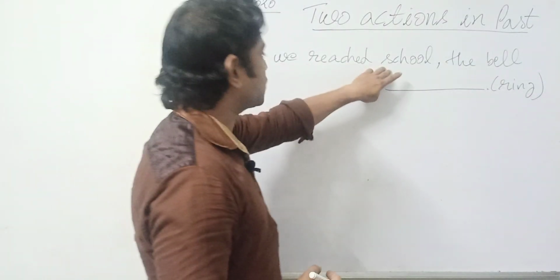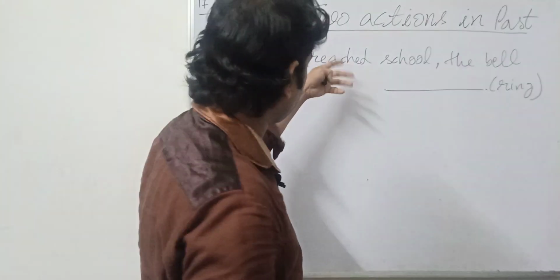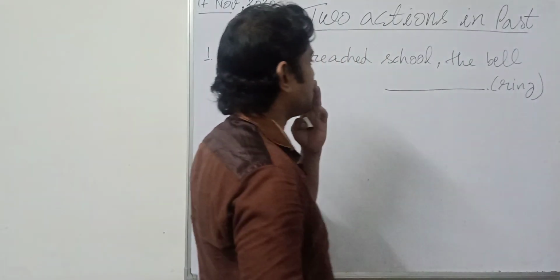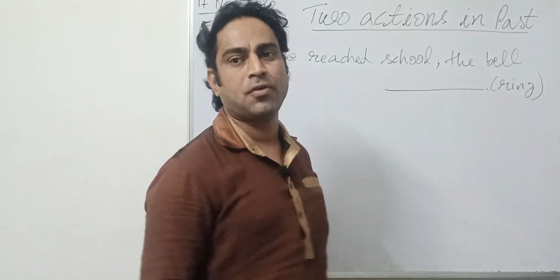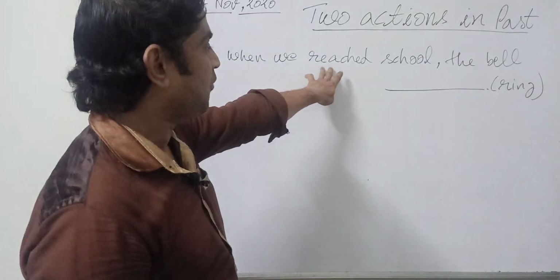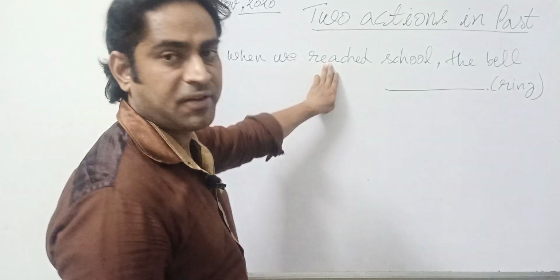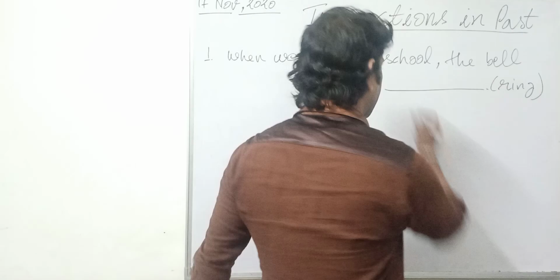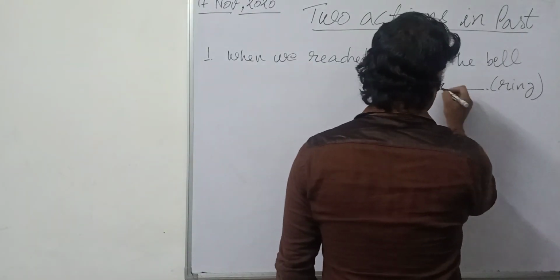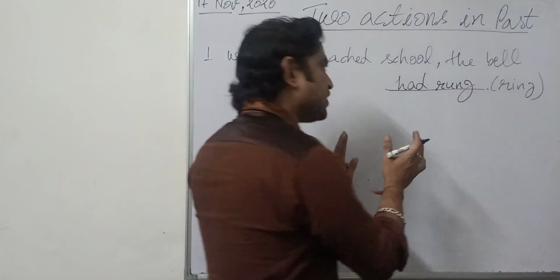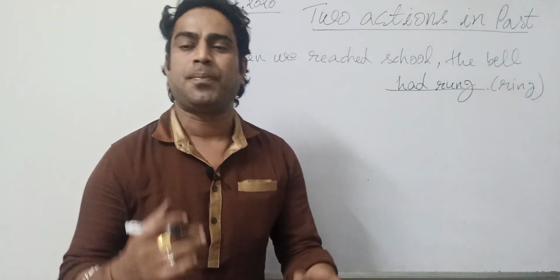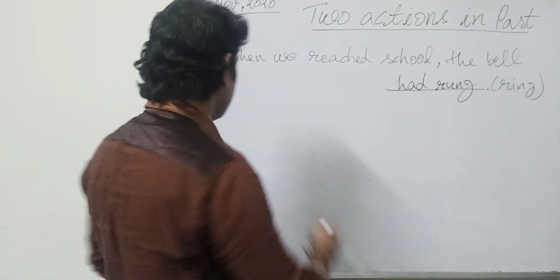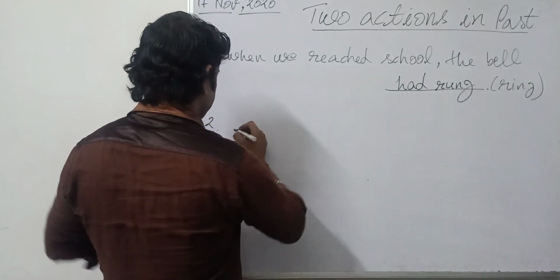When we reached school, after that, second form of verb. Okay. This is the example of consecutive actions. If I find second form of action with "when", definitely the next action will be written in had plus third form, right? So if you know these things, you can convert the sentence of a particular tense into some other tense, right?